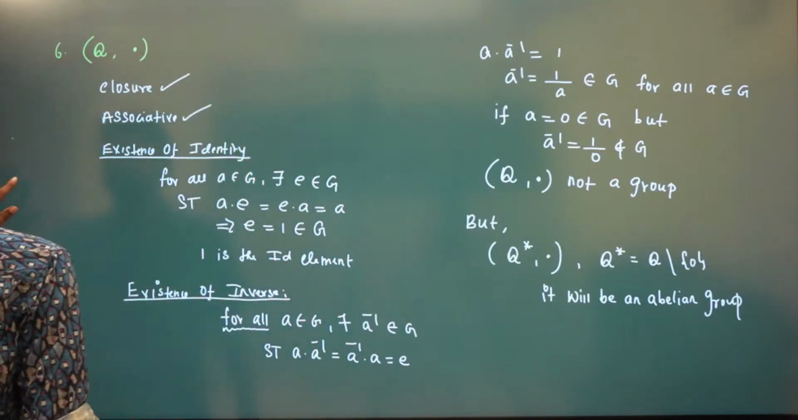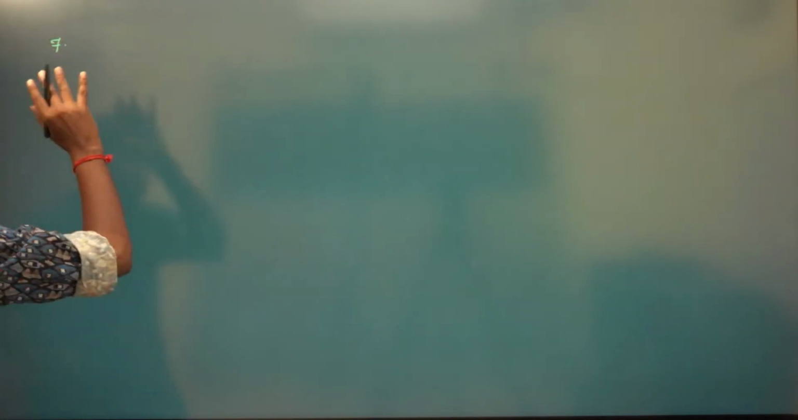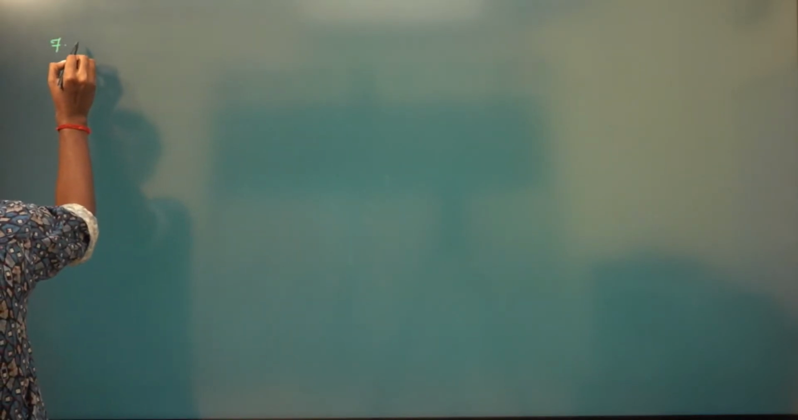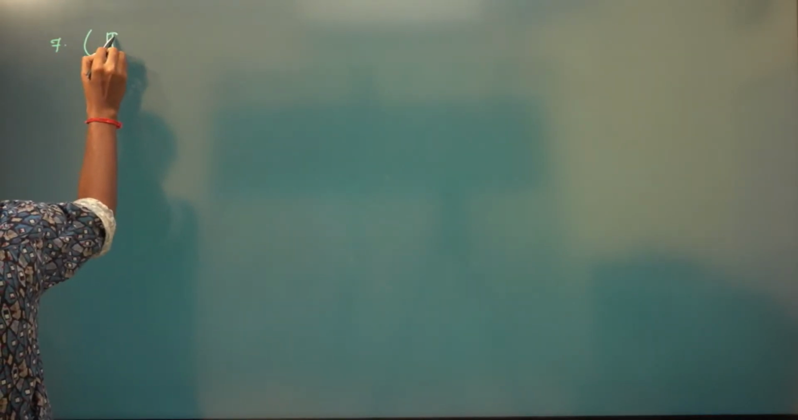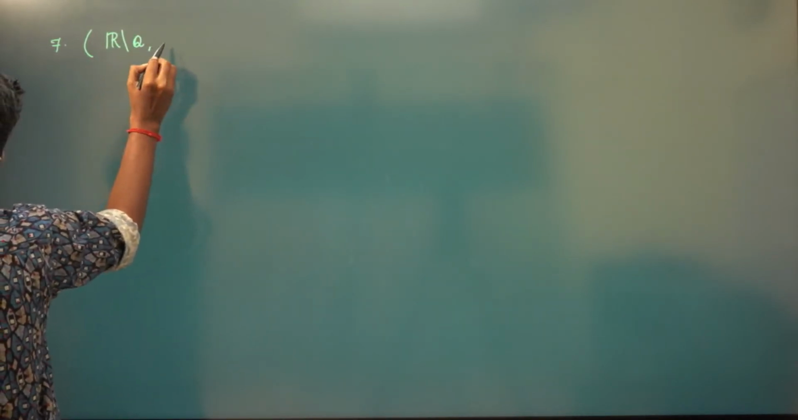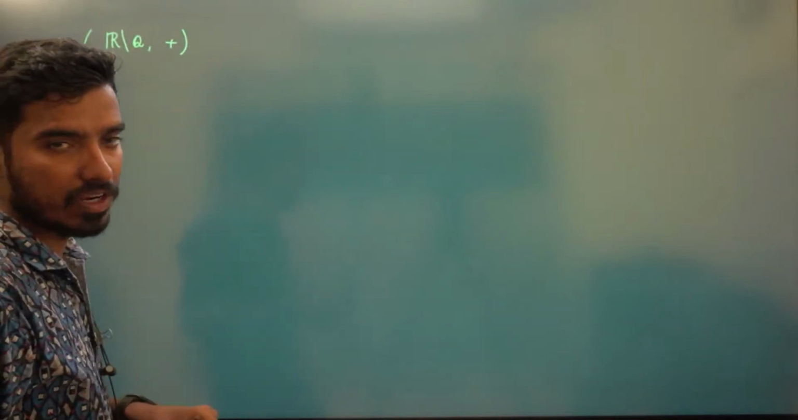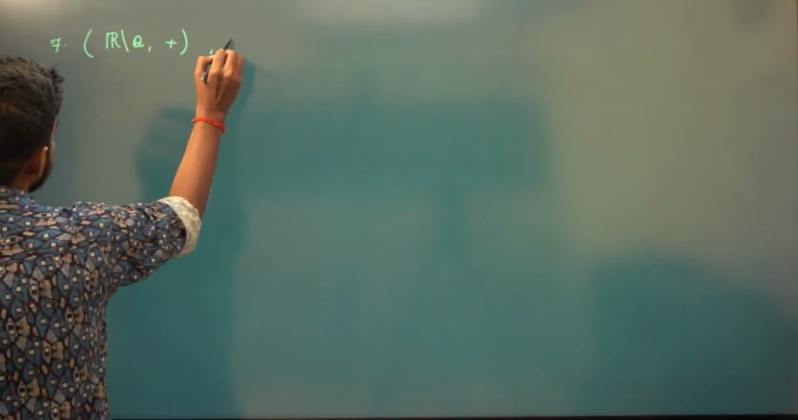Okay, so seventh, we're going to finish very soon, right? Rational numbers with respect to plus form an abelian group. Rational numbers with respect to multiplication don't form a group, but rational numbers except 0 form an abelian group with respect to multiplication. Now, set of all irrational numbers with respect to plus. So R minus Q is real numbers minus rational numbers. That will give you irrational numbers. So set of all irrational numbers.